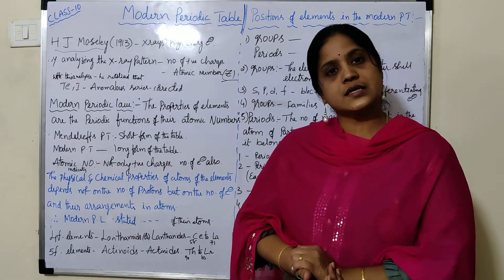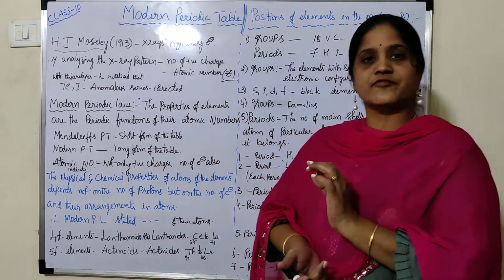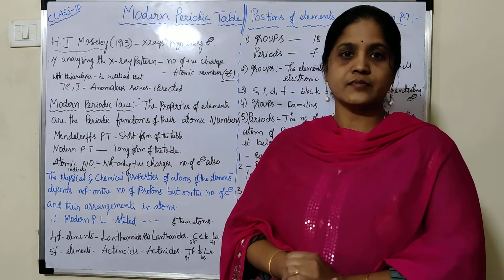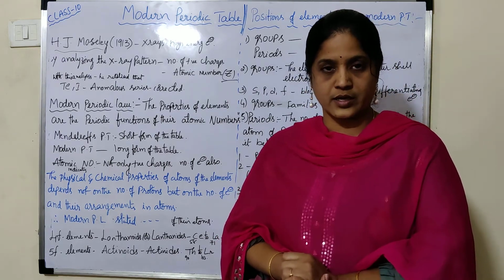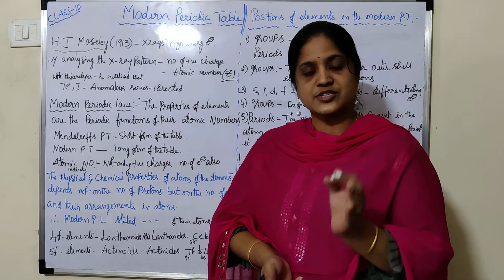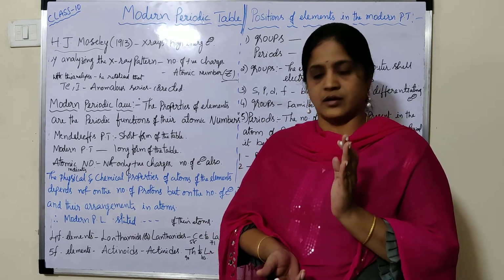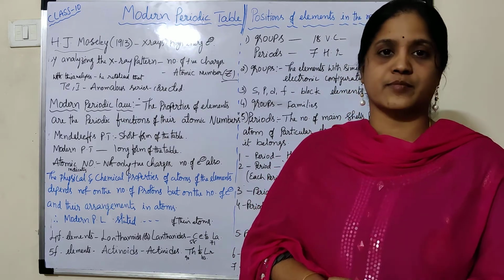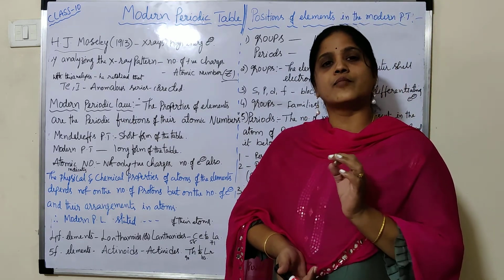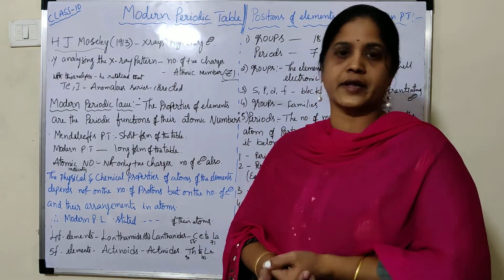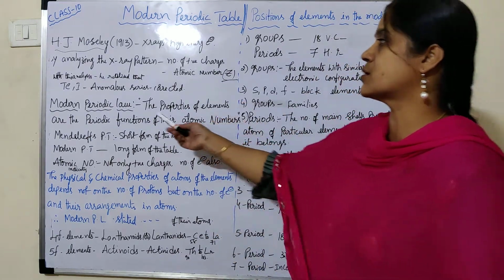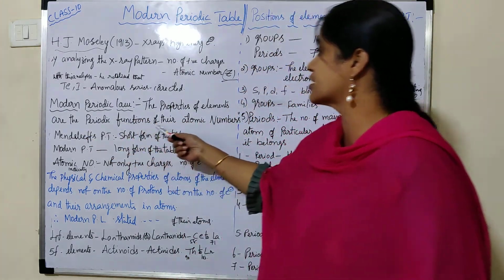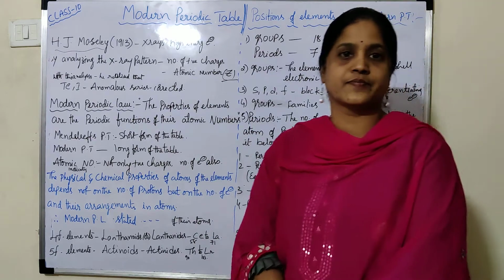Earlier, what was the law? The properties of the elements are the periodic functions of their atomic weights. Instead of atomic weight, we have to use atomic number. The properties of the elements are the periodic functions of their atomic numbers. This is the modern periodic law.